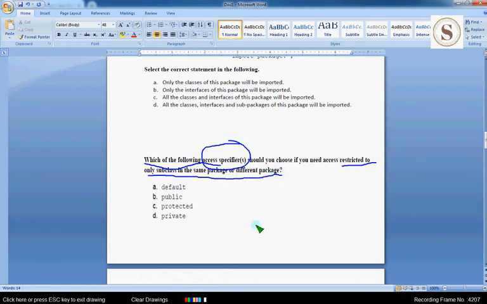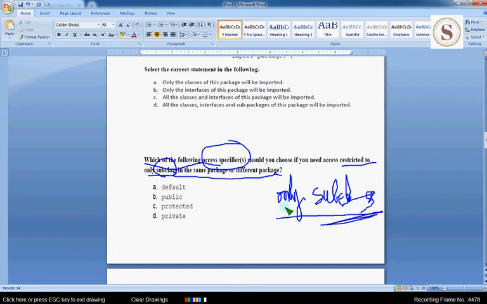So guys, if you see the word subclass, this directly refers to protected.